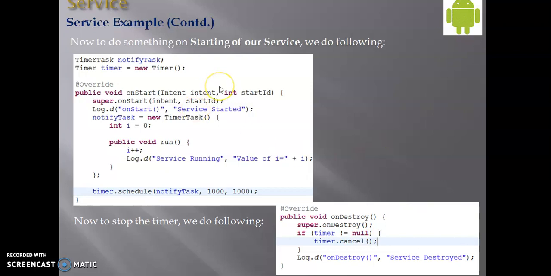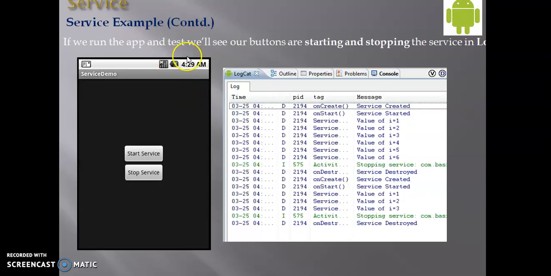Then if you want to do something on starting of our service, here I have added a timer. To stop the timer, we do the following thing. Okay, so when I have run that, you can see here when you start the service, it started with a value of i equal to 1, and continued until the value of i is equal to 6, and when you stop it, it gets destroyed, and again when you start it, it is created, it is started. These services are being called.